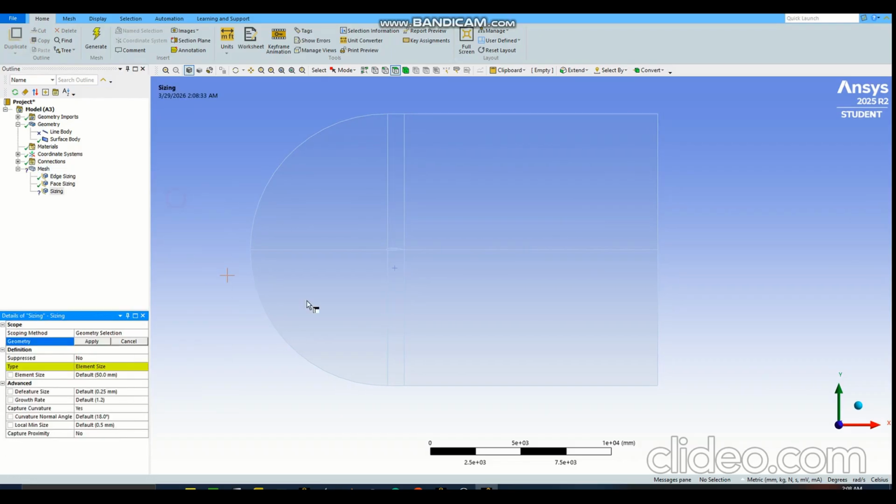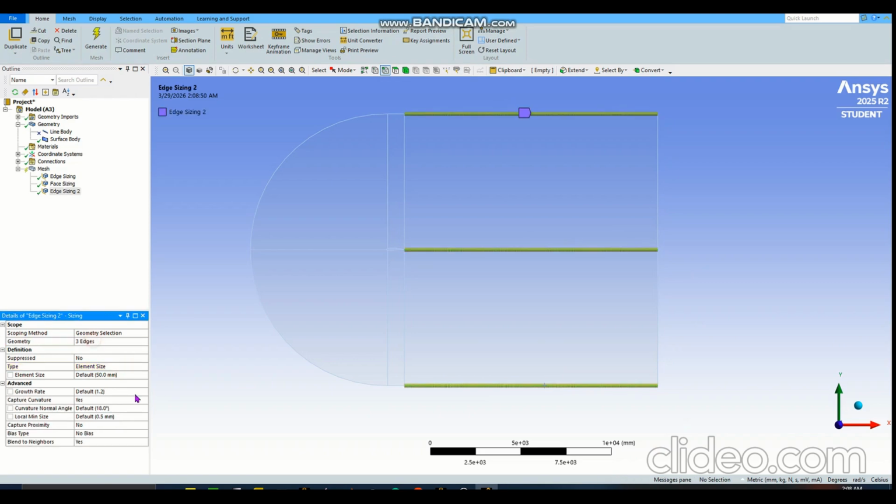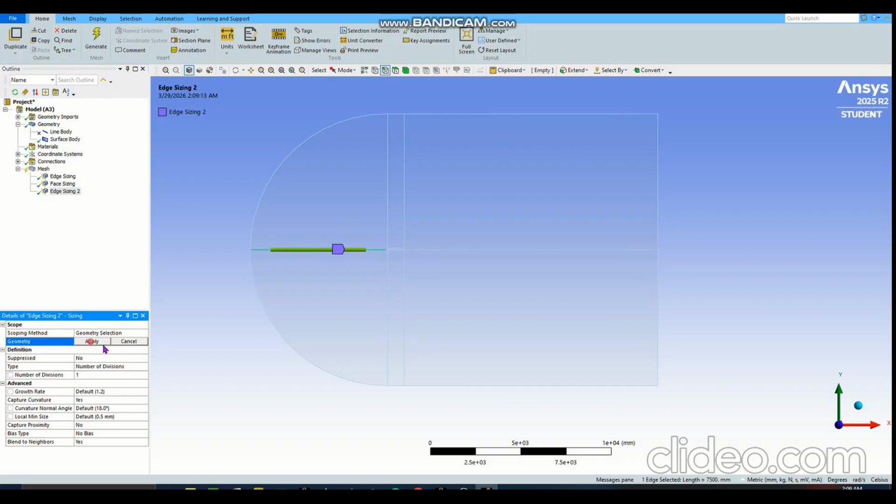Now insert again, insert sizing. First you need to select the edge selection filter from the bottom ribbon here. Select edge. Click the horizontal lines here. Apply. And select number of divisions. Make sure this value aligns with the previous value that we have just created for other lines. So it will be 150. However, I need to add this line also. Okay, now apply. Just a second.